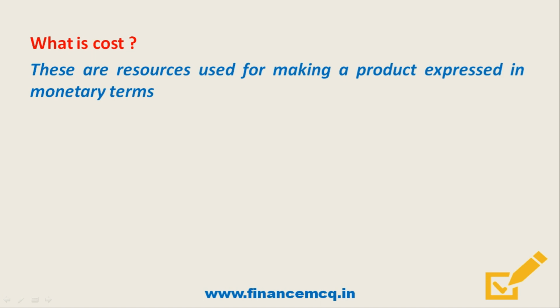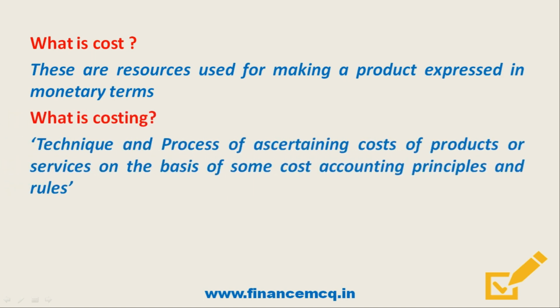So the next question which comes into our mind is, what is costing? So friends, costing are techniques and process of ascertaining cost of products or services on the basis of some cost accounting principles and rules. So for example, in the same case, if the car is ready for sale, we will have to fix the selling price, and for doing that we will have to accumulate all the cost involved.